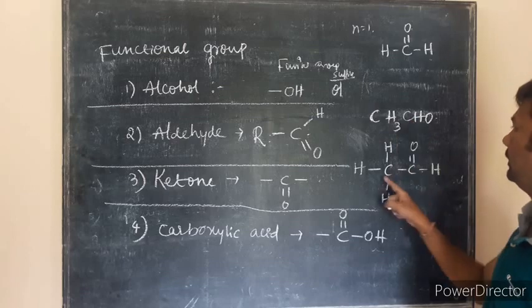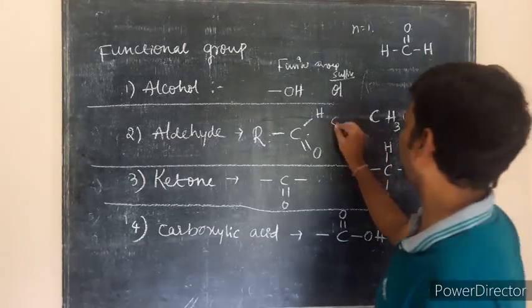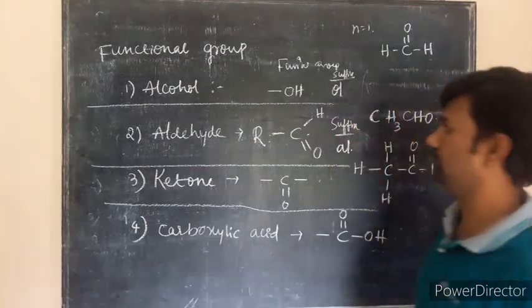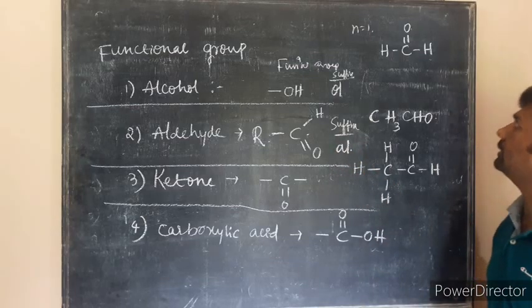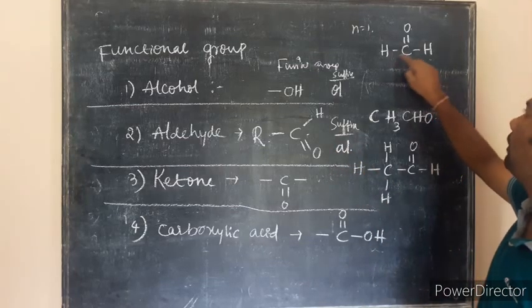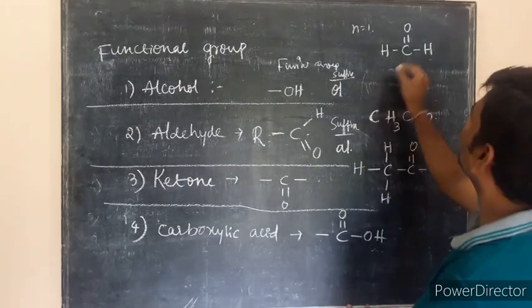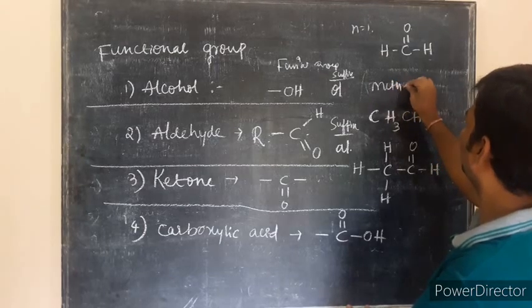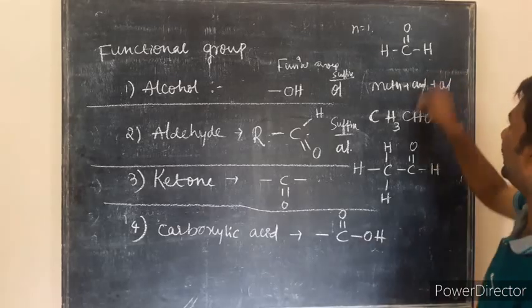The suffix for aldehyde is -al, just as alcohol has -ol. So what is the name of this compound? It is meth plus ane plus al, and the e is removed.